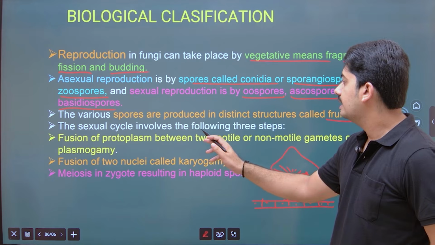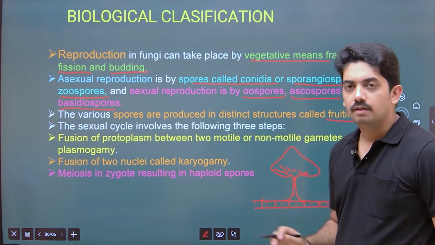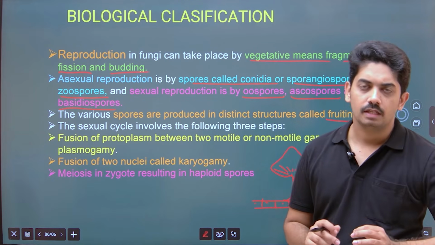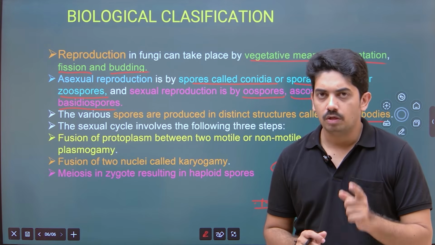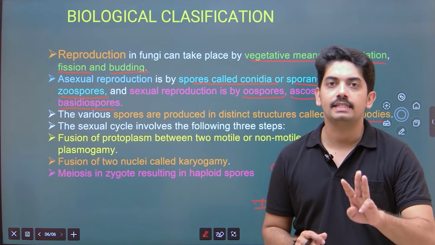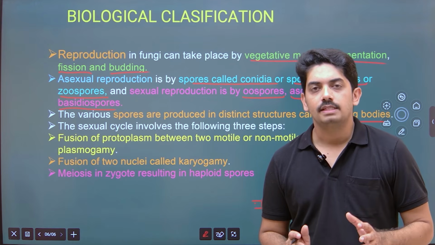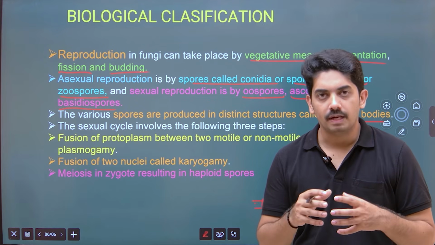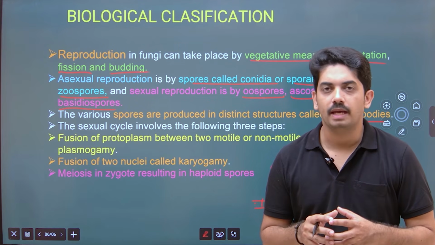The sexual cycle involves the following three steps, very important. In the sexual mode of reproduction, there are three steps. One is fusion of cytoplasm, that is called plasmogamy.